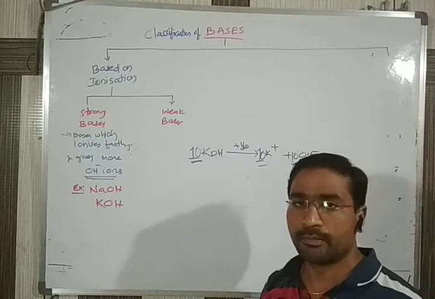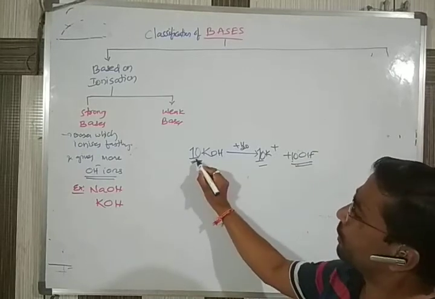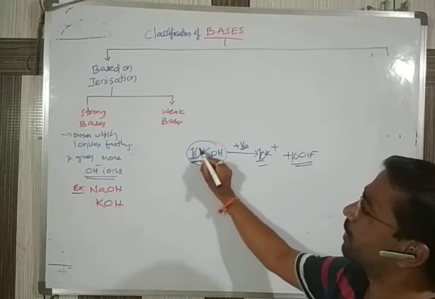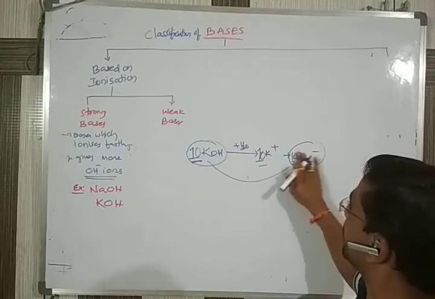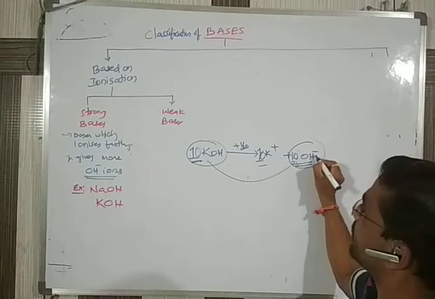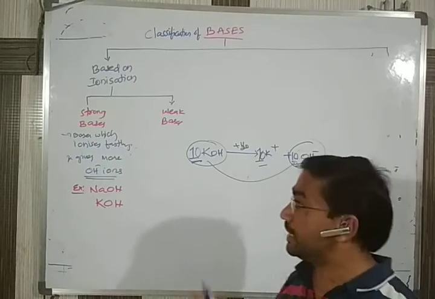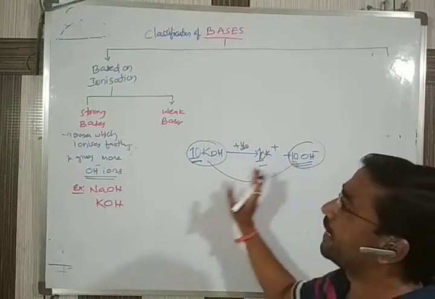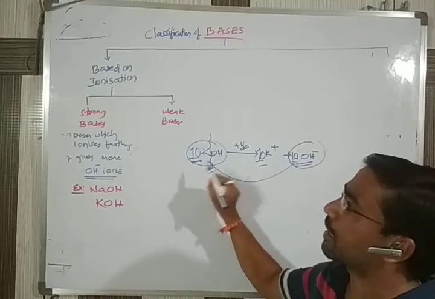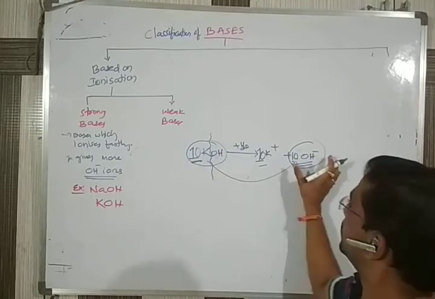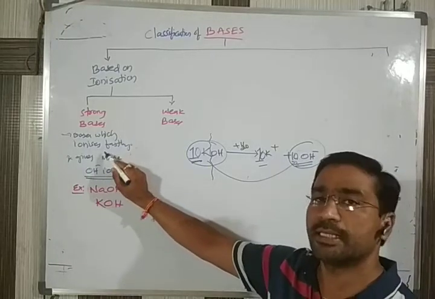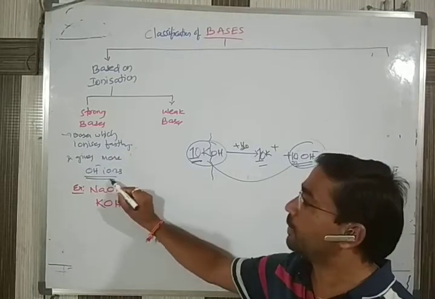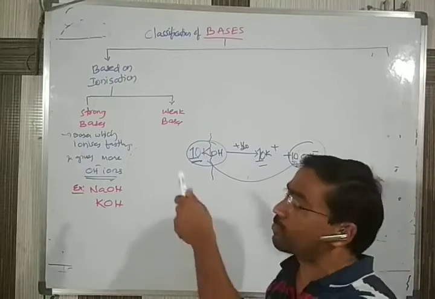So you can see the proportion: the same number of OH- as KOH molecules. Getting so many OH- indicates all the molecules are ionizing and giving rise to more OH-. That's why the bases which ionize completely and fast and give more OH- are called strong bases.